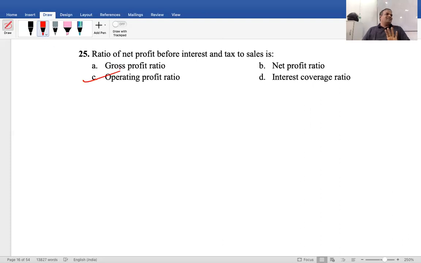In the P&L, sales, purchase, simple gross profit. Gross profit is brought down. Admin expenses, selling and distribution expenses, interest expenses, tax, net profit. Net profit, they are removing tax, they are removing, adjusting interest. Remaining in gross profit.